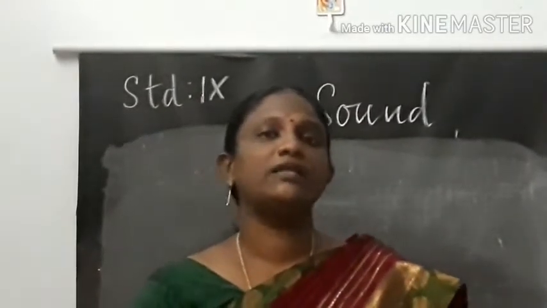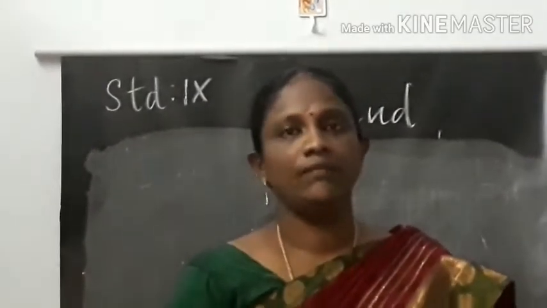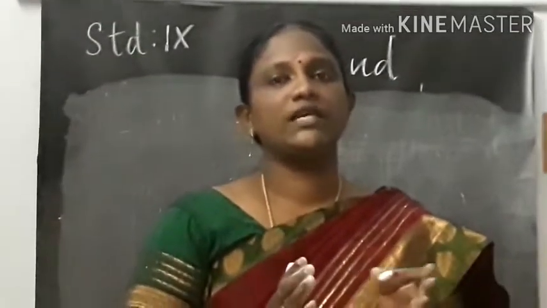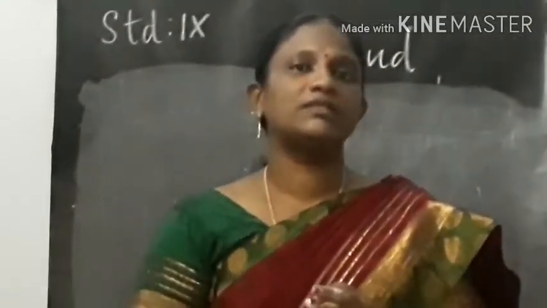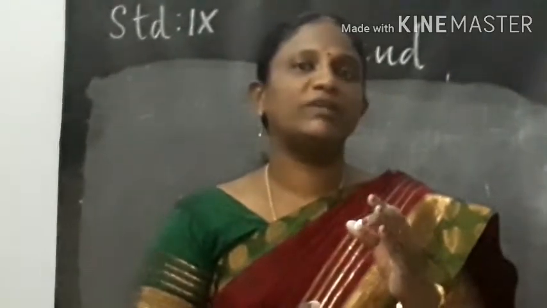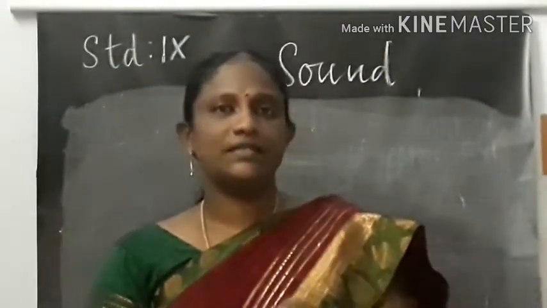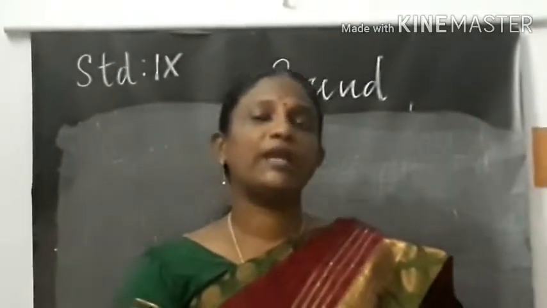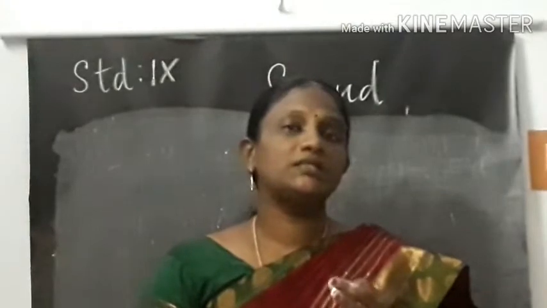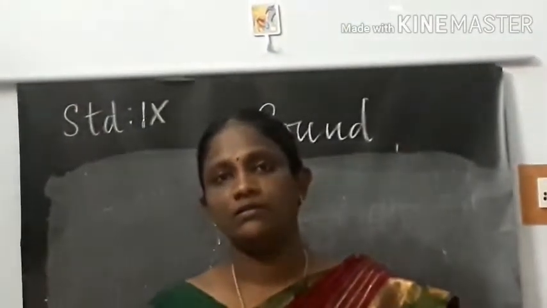The next is the time period. It is the time taken for one vibration, and its unit is second. The relation between frequency and time period is n equals 1 by T. Then the wavelength. Wavelength is the minimum distance between two waves when it repeats. Its symbol is lambda and its unit is meter. The next feature is the speed or velocity. It is the distance traveled by the sound in 1 second, and its unit is meter per second.